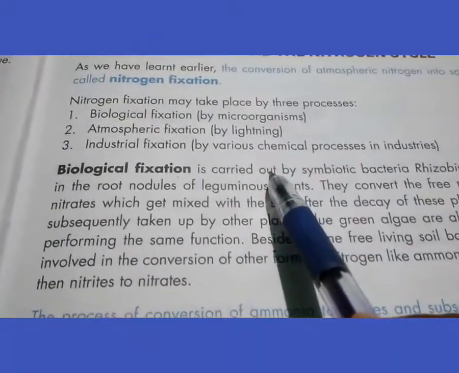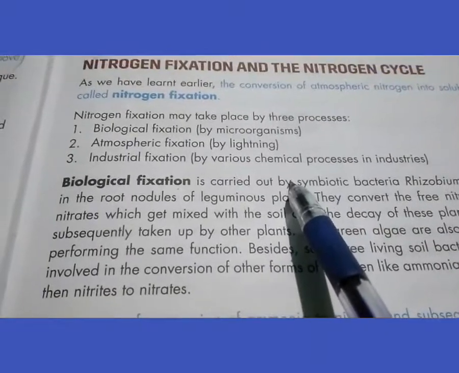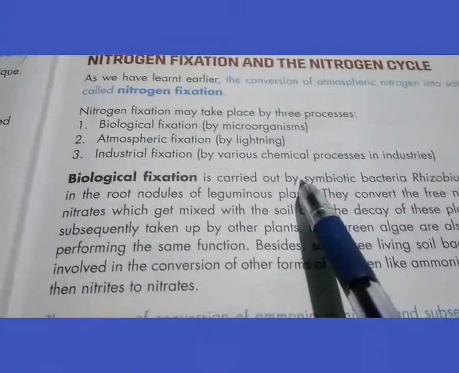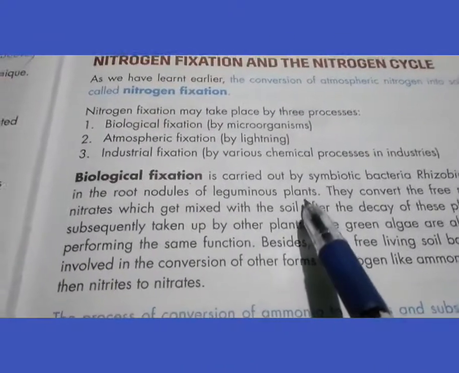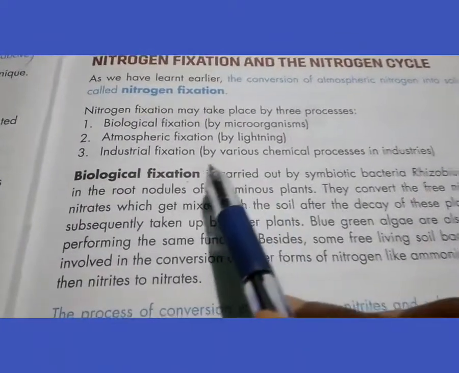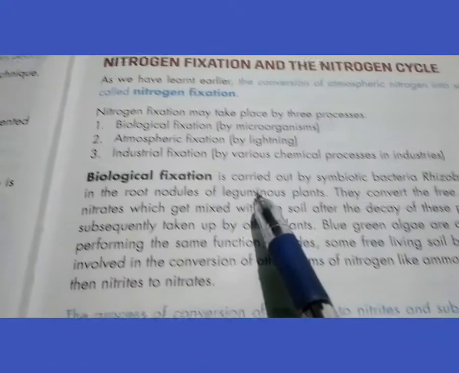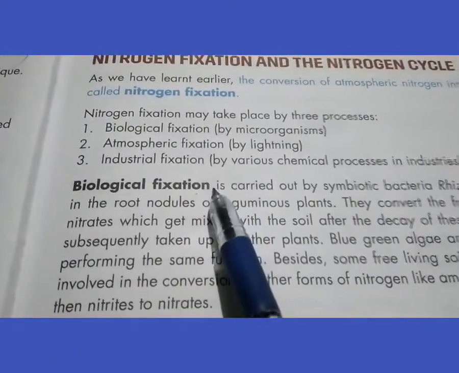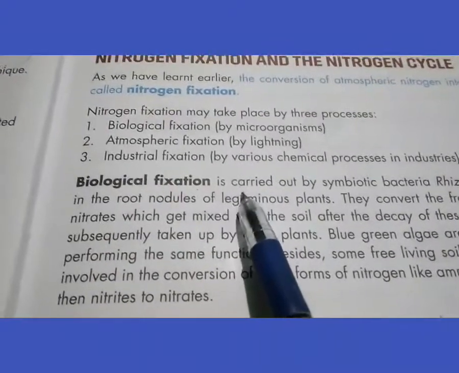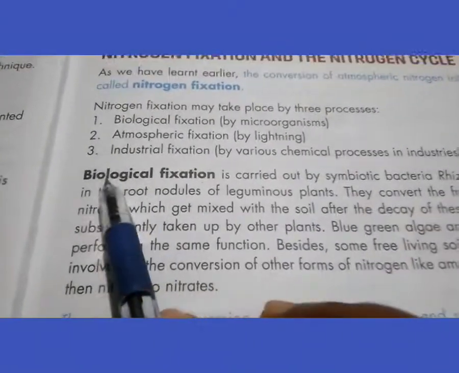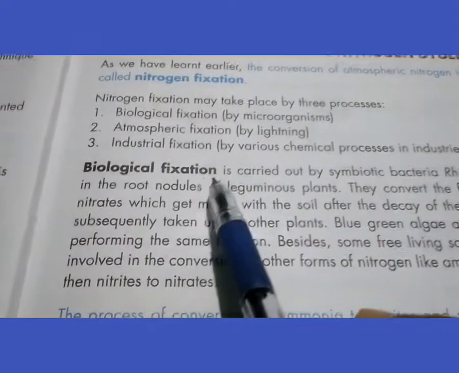And some blue green algae and also cyanobacteria are also able to fix this nitrogen. This type of fixation, which is done by biological organisms, is named biological fixation.